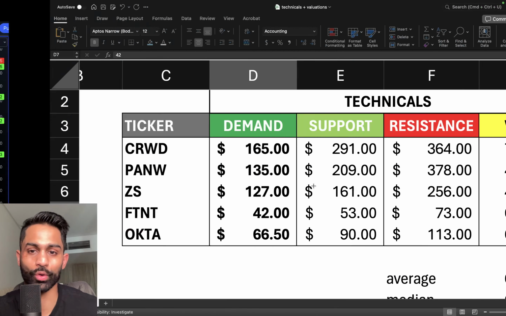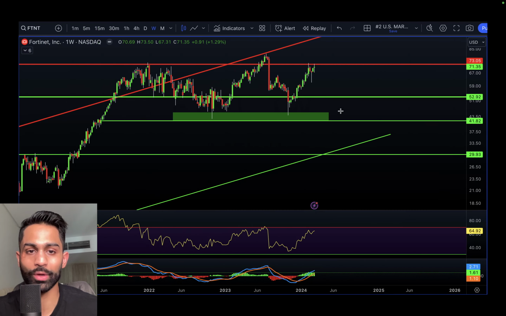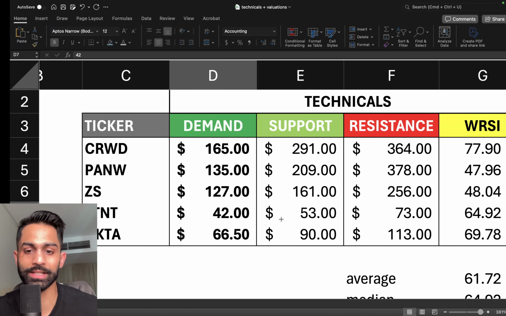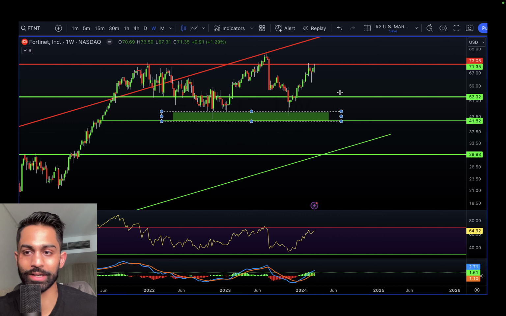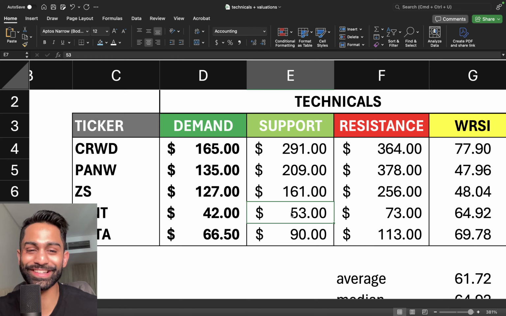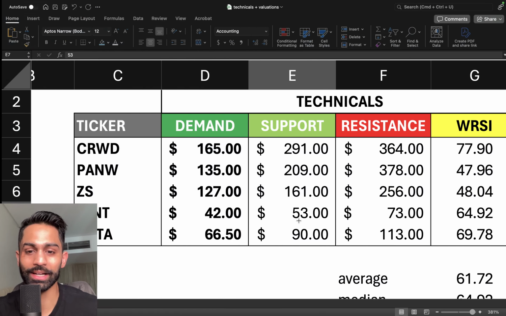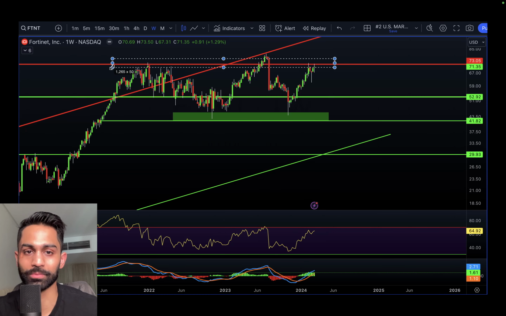So this right here is going to be the analysis where Fortinet's got a very strong area of demand in the $41, $42 range. So you can see a couple times we bounced back from those levels, buyers stepped in. Very strong support in the 90s. So this right here is support level at 90. Actually 53. Yeah, 53. I was looking at OKTA. $53 is going to be that support for Fortinet. So this right here, again, $53. Resistance at 73. That's exactly where the price is right now.